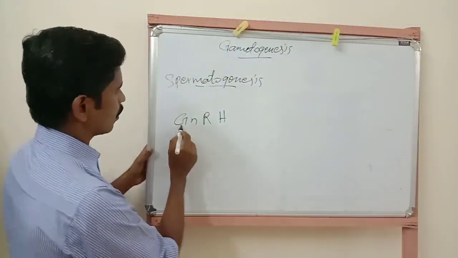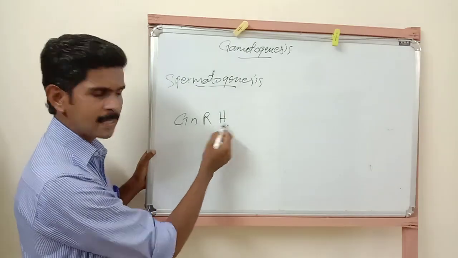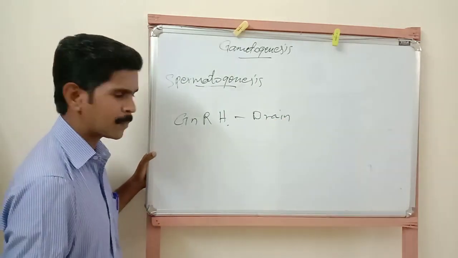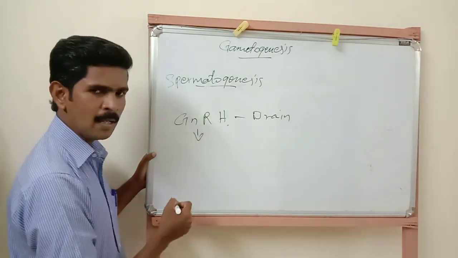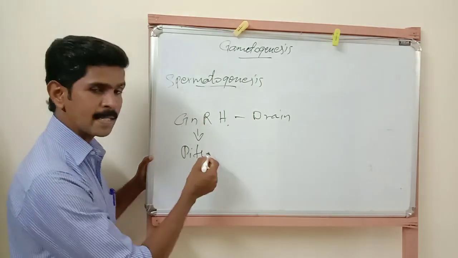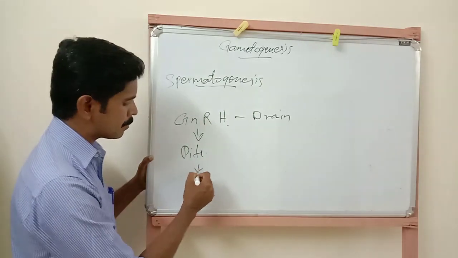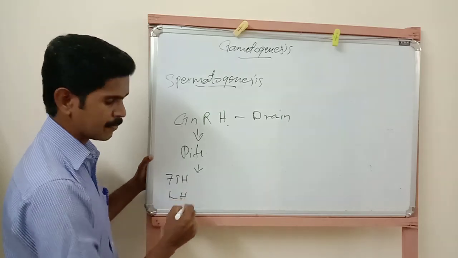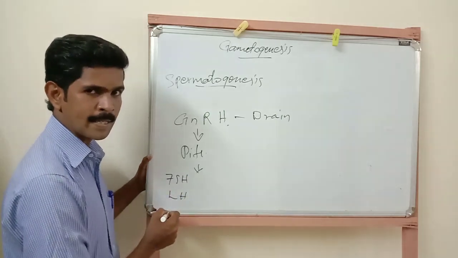So, gonadotrophic releasing hormone is secreted by the hypothalamus region of the brain. Then this hormone comes to the pituitary gland, the anterior region of the pituitary gland. Immediately the pituitary gland secretes more FSH and LH, follicle stimulating hormone and luteinizing hormone.